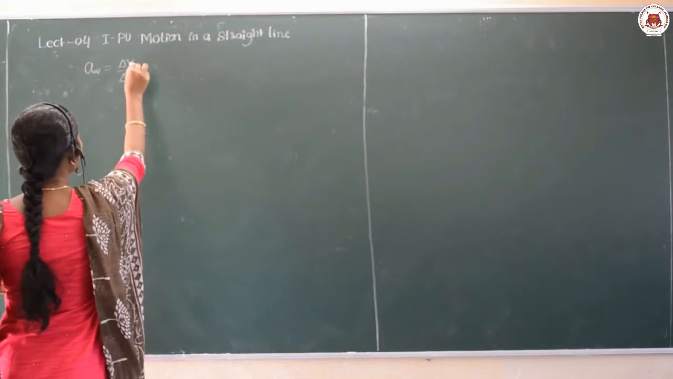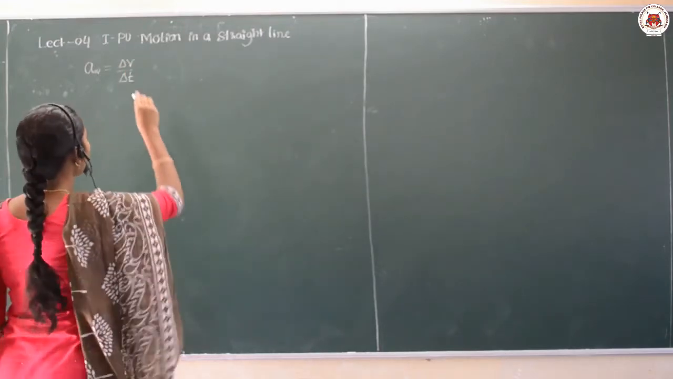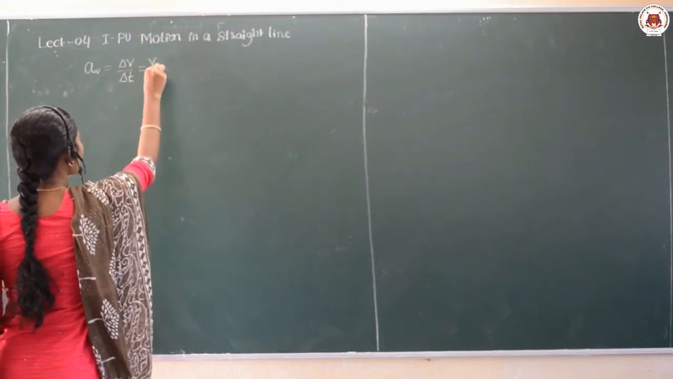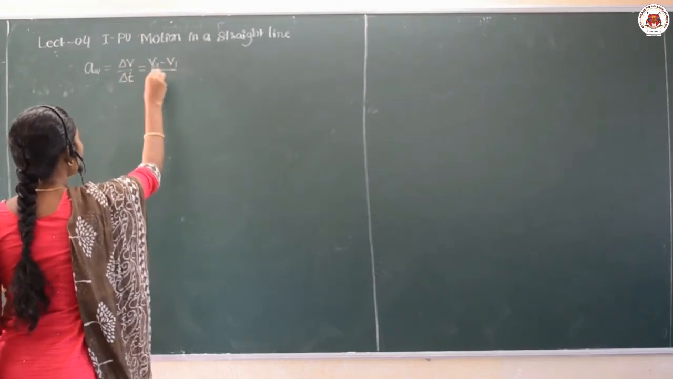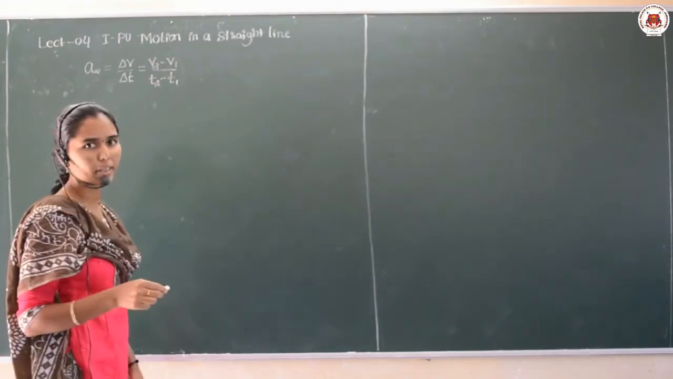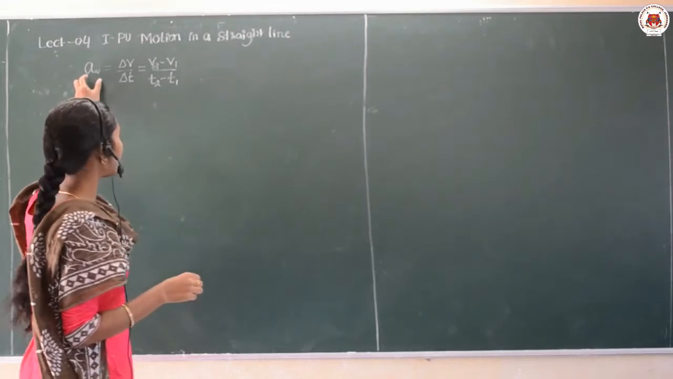And delta V means the change in the velocity with respect to the time. So this I can also write as V2 minus V1 upon T2 minus T1. This also can be written. This is the average acceleration.